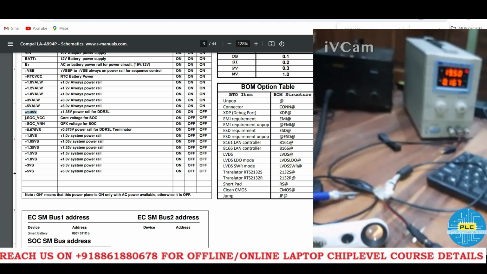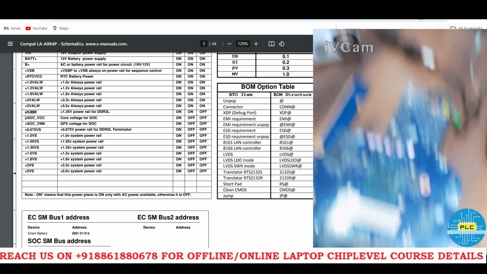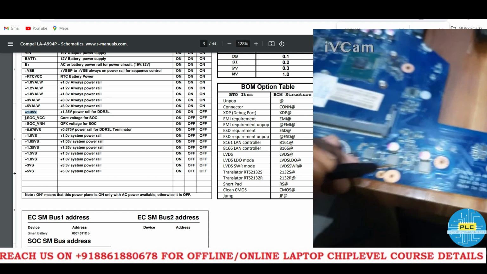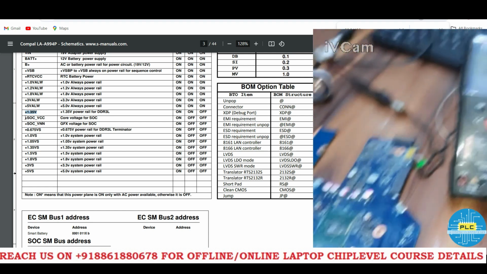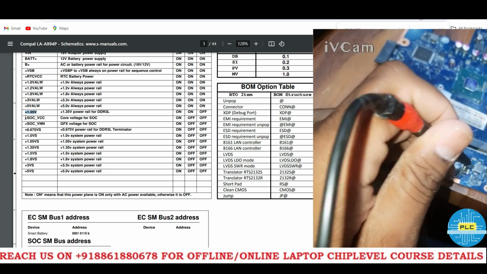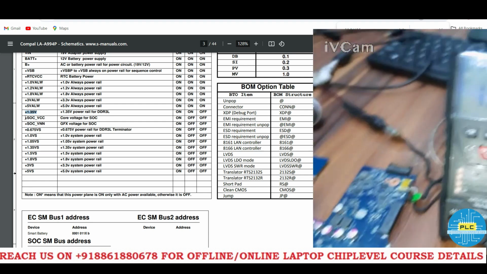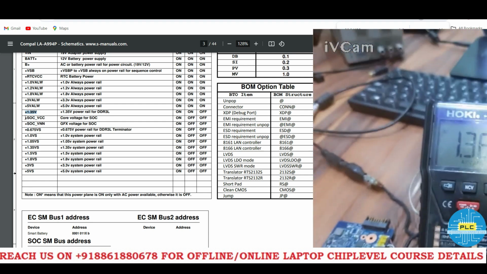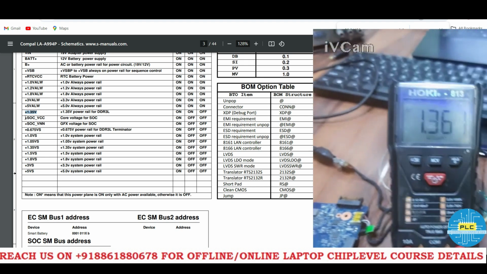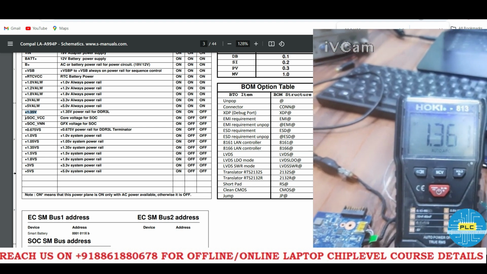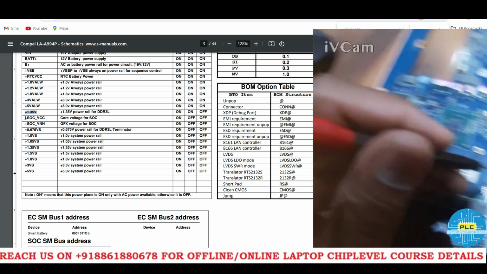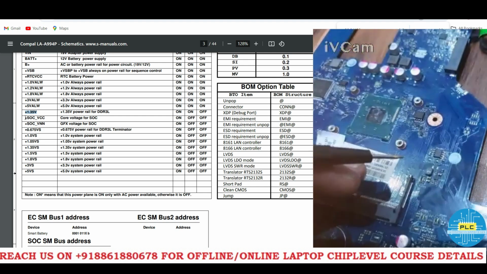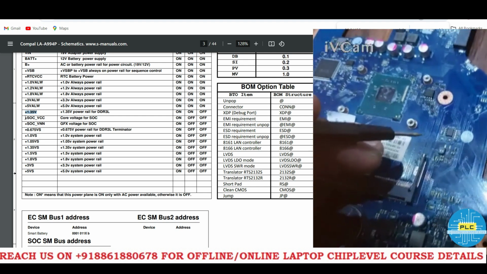Check the DC. So 0.167. 3.4. And one more RAM coil, it's 1.36. Okay, 1.35. And one more coil is here. What is that?